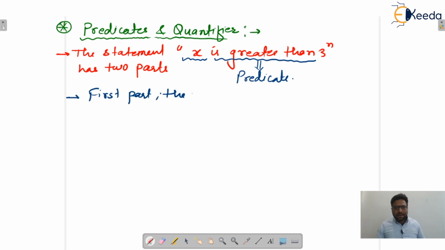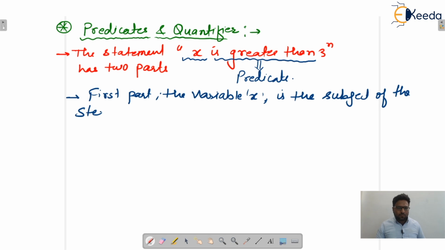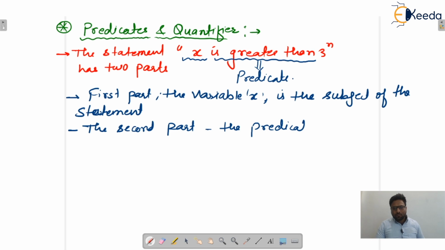The first part is the variable x, which is the subject of the statement. Next, the second part is the predicate.